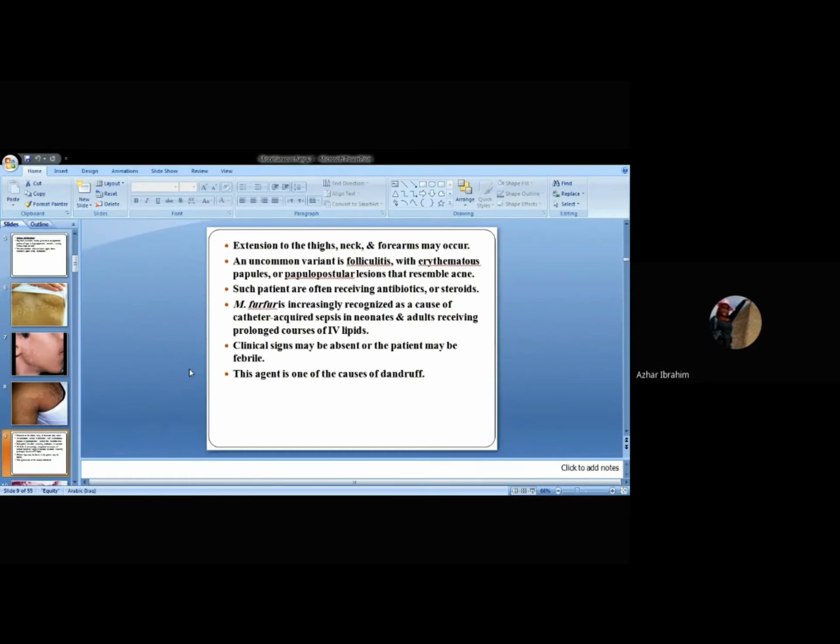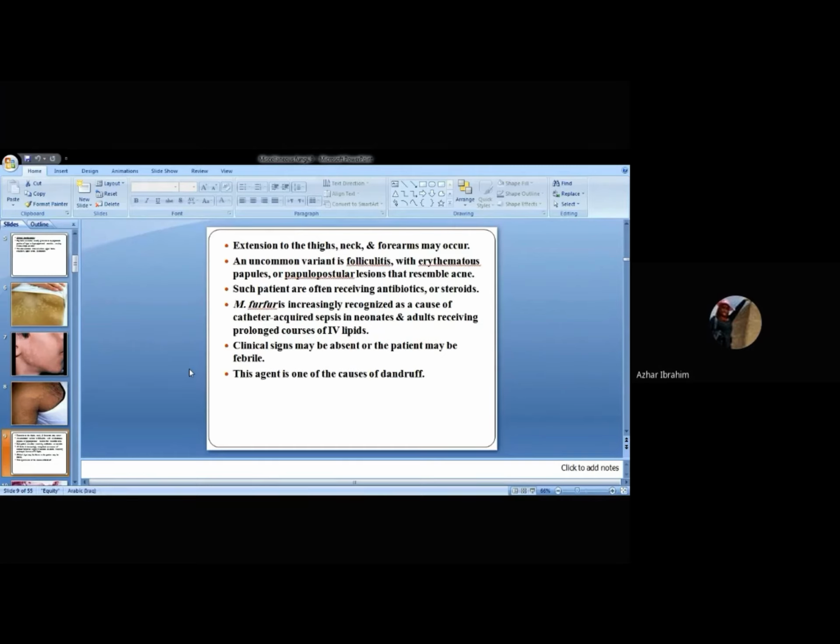Sometimes the lesion may not be restricted to the face, shoulders, or upper back, but may extend to the thigh, the neck, sometimes the forearm also. There is also an uncommon folliculitis that may occur, meaning the hair follicle is infected by the agent, causing folliculitis with erythematous papules, sometimes papulopustular lesions, which resemble acne.